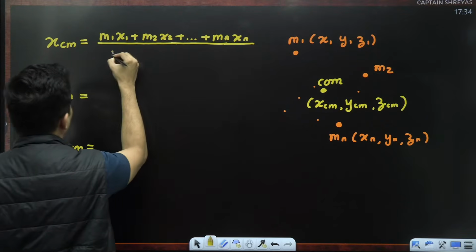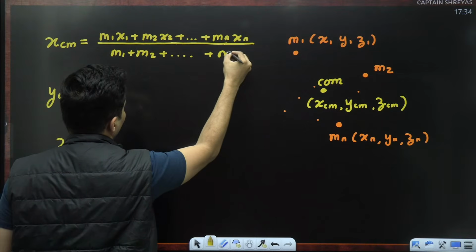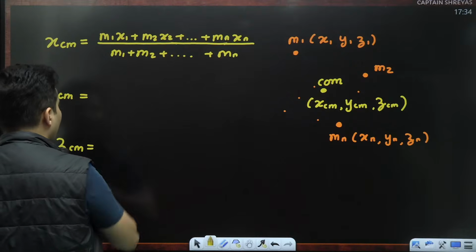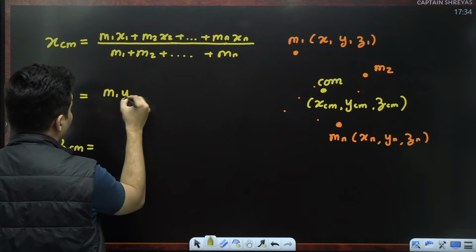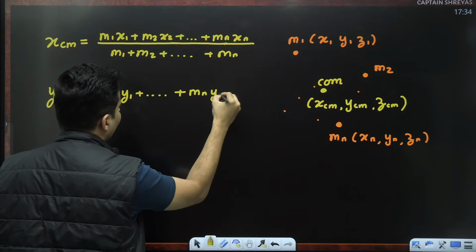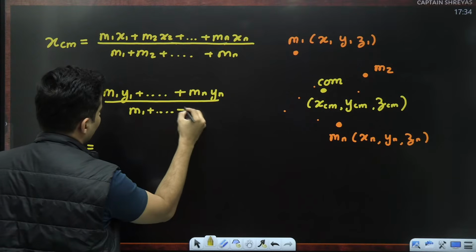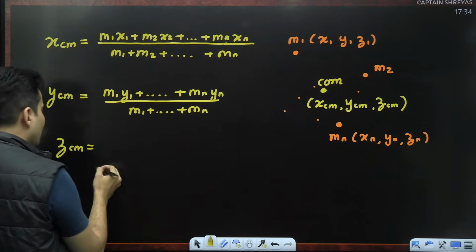The whole thing divided by m1 plus m2 plus m3 like that till the last mass. Similarly, this will also be m1 y1 plus m2 y2 like that till mn yn, the whole thing divided by the total mass, m1 plus m2 plus up to mn. Same thing for the z coordinate.